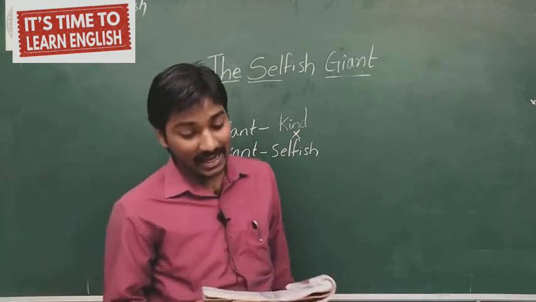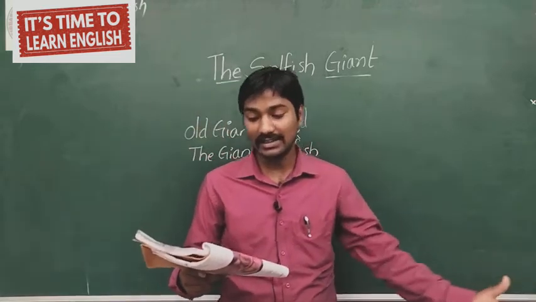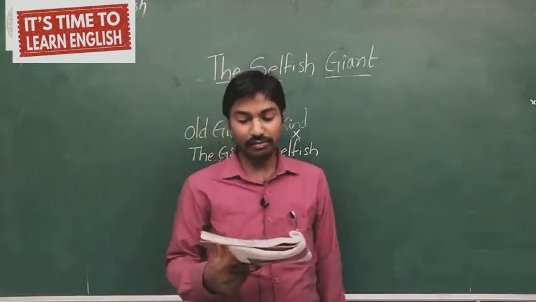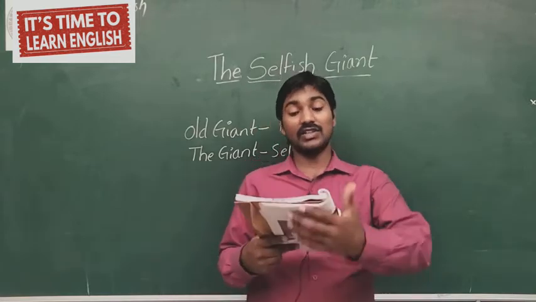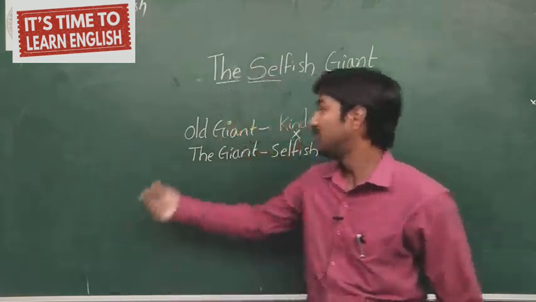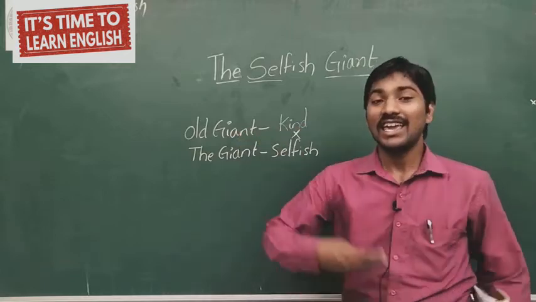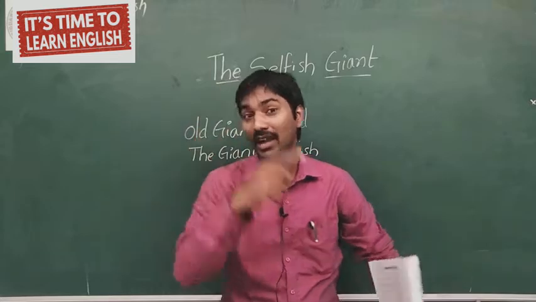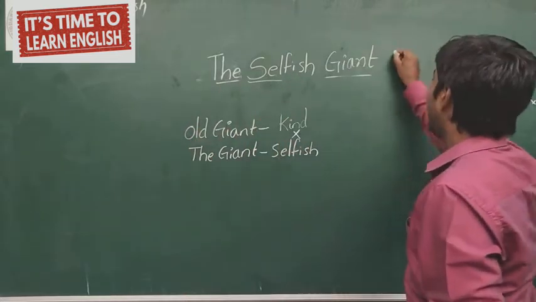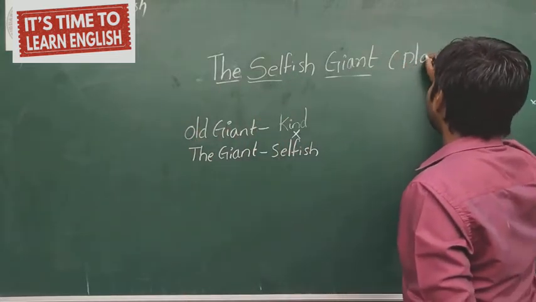An old giant addresses the audience directly. The action plays out behind him as he describes it. So now our old giant, the kind giant, is addressing the audience. So he is talking to all the people. In the beginning only we discussed it is a play.